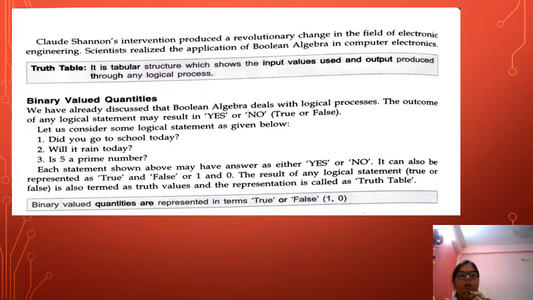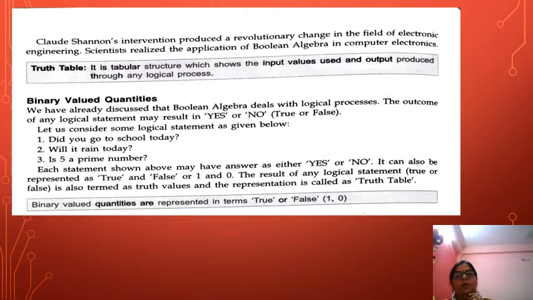Now see, for this first we have to learn how the truth table is formed. Okay. Claude Shannon's invention produced a revolutionary change in the field of electronic engineering. Scientists realized the application of Boolean algebra in computer electronics, and then the truth table was formed. What is a truth table? So beta, it is a tabular structure which shows the input values used and the output produced through the logical process.